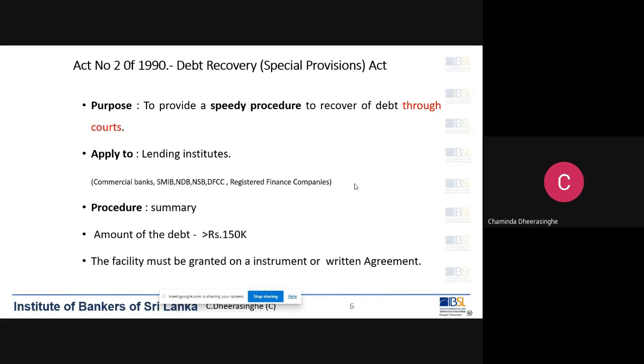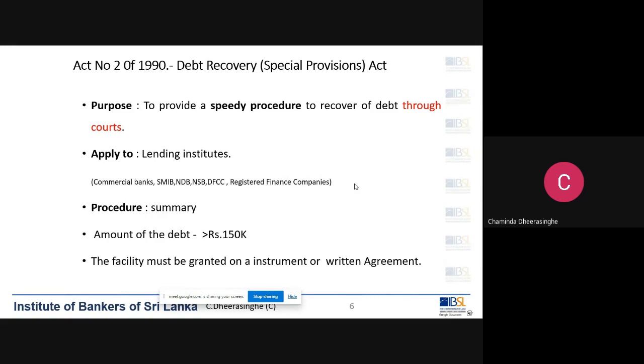So what are the other facilities that we grant on a written agreement? We grant term loans, short-term, medium-term, long-term loans, and there are other facilities also, like permanent overdraft, check discounting facilities.